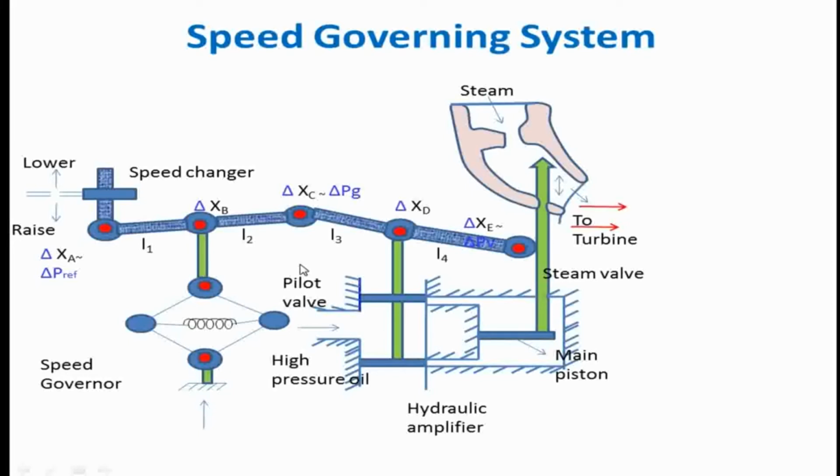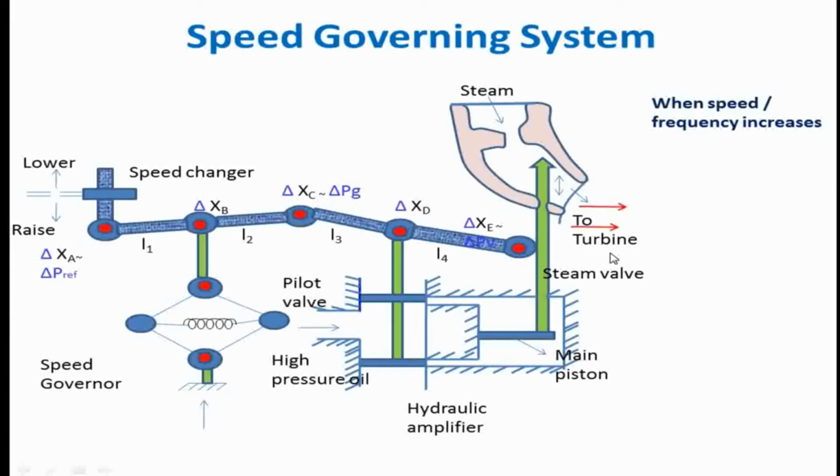Now consider a case where we have some speed or frequency increase in the power system. For this case, we have to reduce the steam because we have more generation than the load demand. So we have to balance the power demand, which means we have to cut the power generation. In order to cut the power generation, we have to limit the steam going into the turbine. So we have to reduce the steam coming from the control valve.